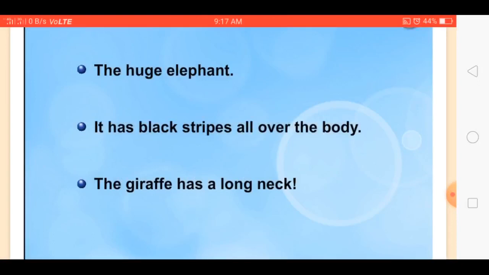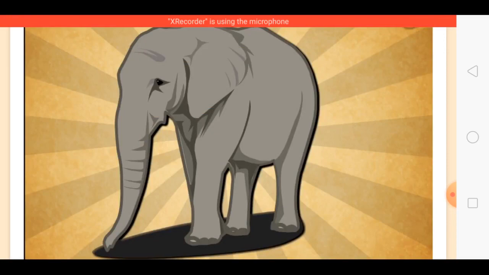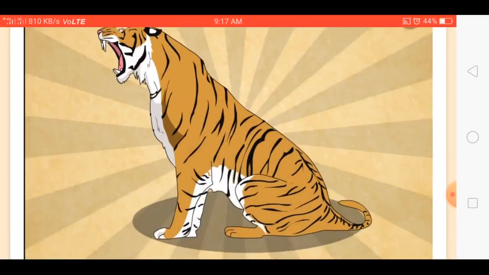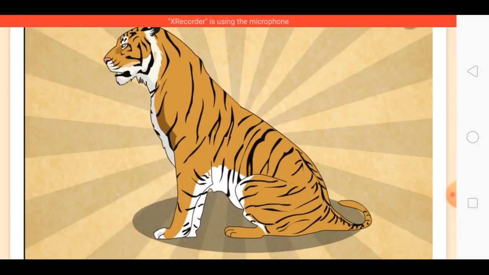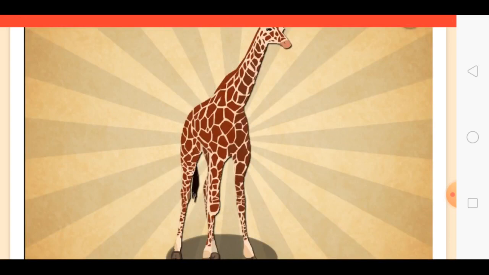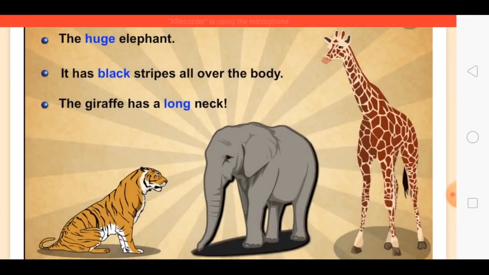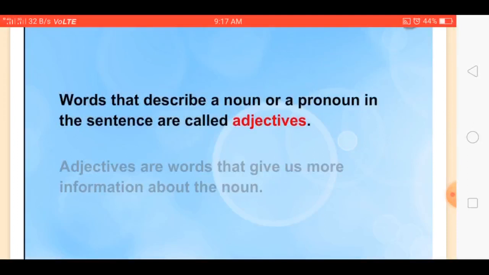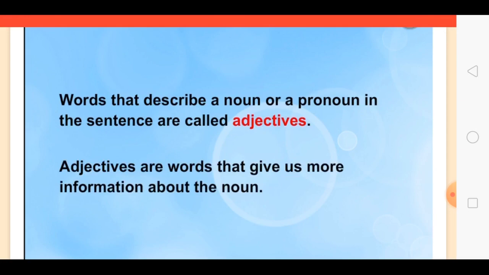Observe these sentences carefully. Look at the huge elephant. It has black stripes all over the body. The giraffe has a long neck. Words like huge, black, long tell us more about the animals. In other words, they describe the animals. Such words that describe a noun or a pronoun in the sentence are called adjectives. In other words, adjectives are words that give us more information about the noun.